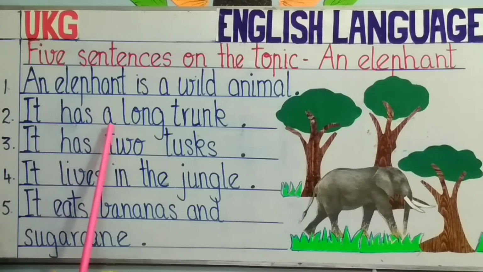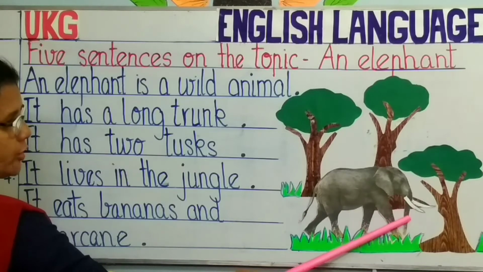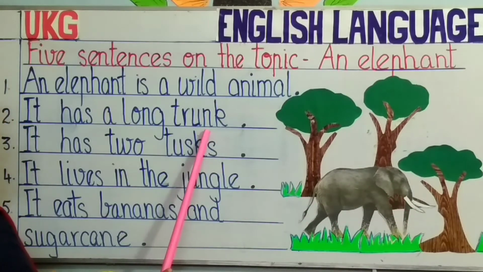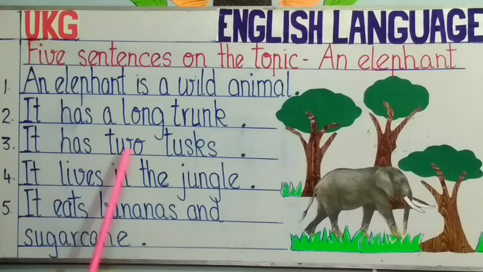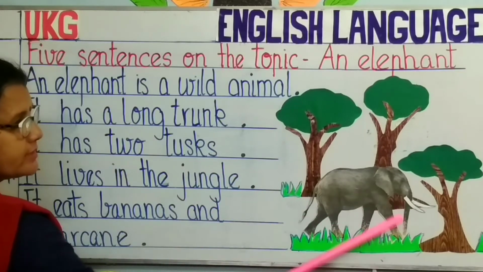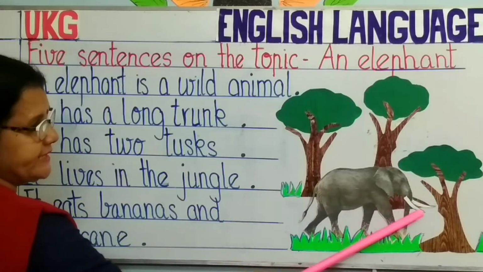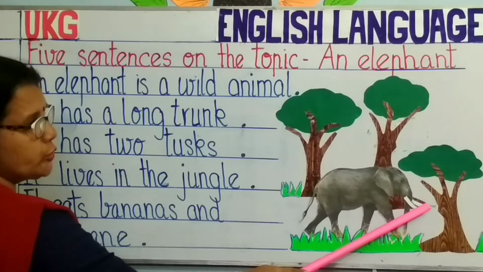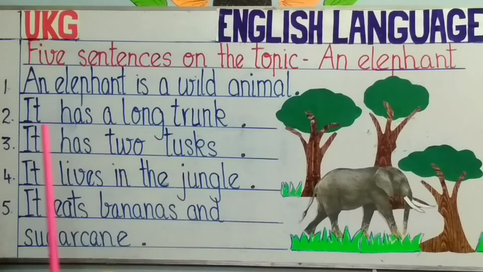Number 2. It has a long trunk. You can see this elephant has a long nose. Its long nose is called a trunk. Number 3. It has 2 tusks. What are tusks? Do you know what are tusks? An elephant's teeth are called tusks. An elephant has 2 long white tusks.